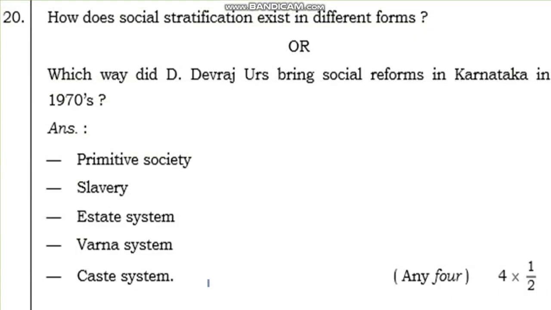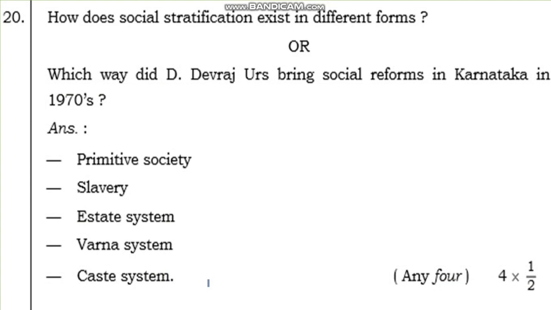Okay. The next question is, how does social stratification exist in different forms, or in which way did Devaraj Urs bring social reforms in Karnataka in the 1970s? Here I discuss how social stratification exists in different forms. How can you divide society? Here: primitive society, slavery, estate system, varna system, caste system. So these are the layers. They show how social stratification existed in that time.